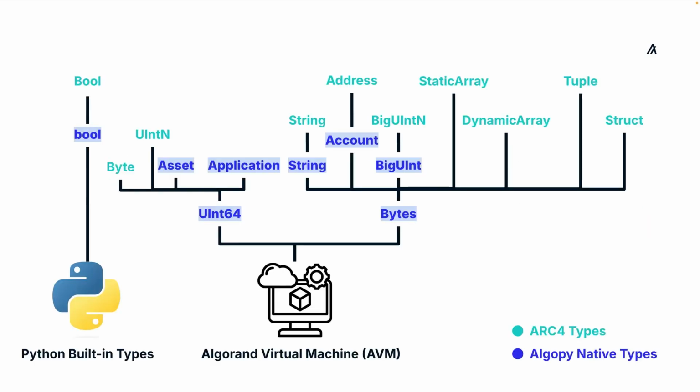When you need to modify data, it's recommended and often required to decode and work with an Algorand Python native type. Working directly with ARC4 types for manipulation can be either more computationally expensive or simply not possible.